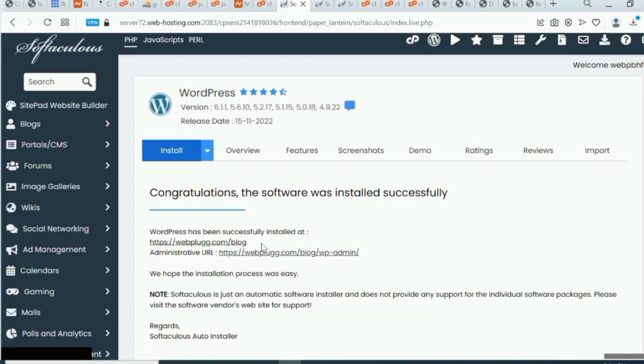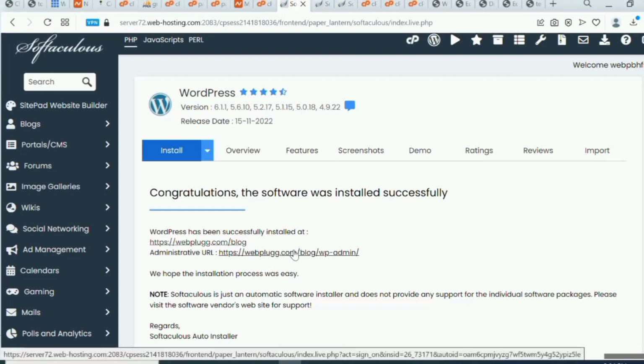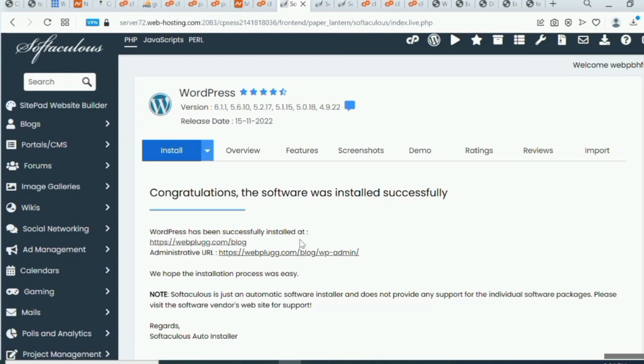So now for me to log into my website, I will just have to right click on this link and visit that. Okay, now before we do that, I want to teach you another thing. For any WordPress website, there is a front end and then there is a back end. The back end controls whatever you're seeing on the front end. It is from the back end that you can upload some of the posts that you can see on many blogs. It is from the back end that you upload the themes, the plugins, and everything that is needed to set up your website. So we have our front end and we have our back end.